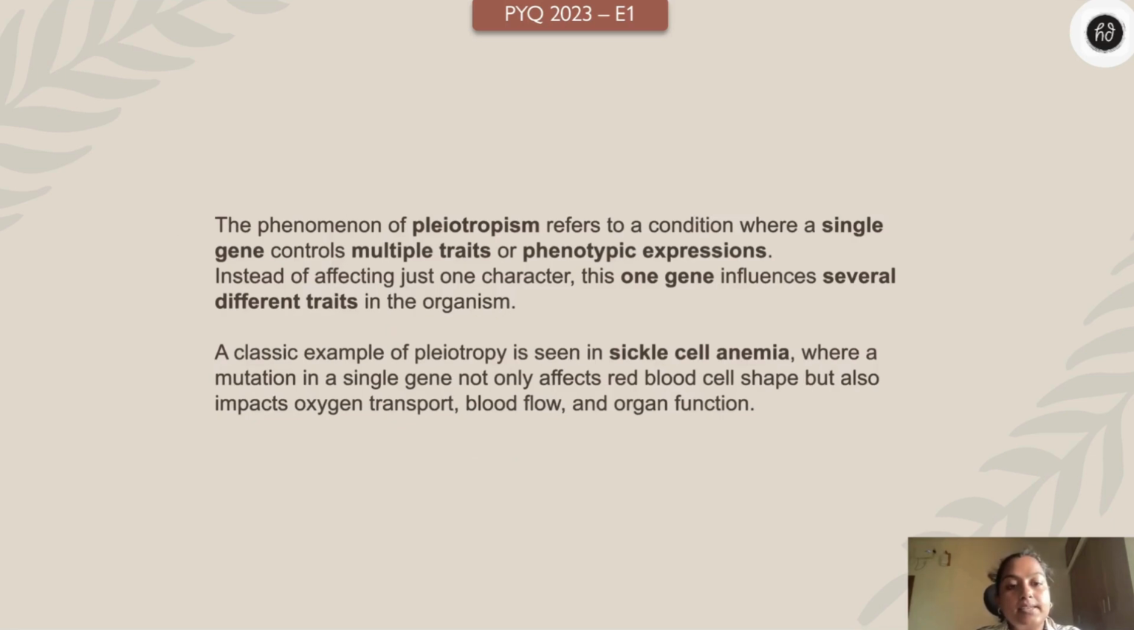In sickle cell anemia, there is a single gene mutation which affects not only the red blood cell shape but also the oxygen transport, blood flow, and organ function, right? That's called pleiotropism, where a single gene is controlling multiple phenotypic expressions or traits.